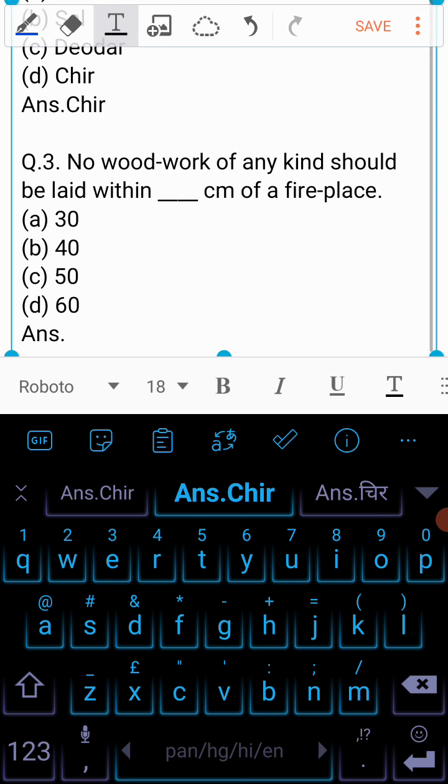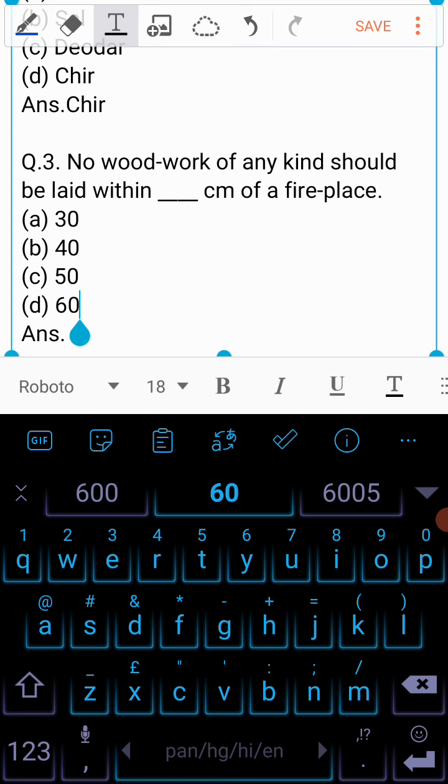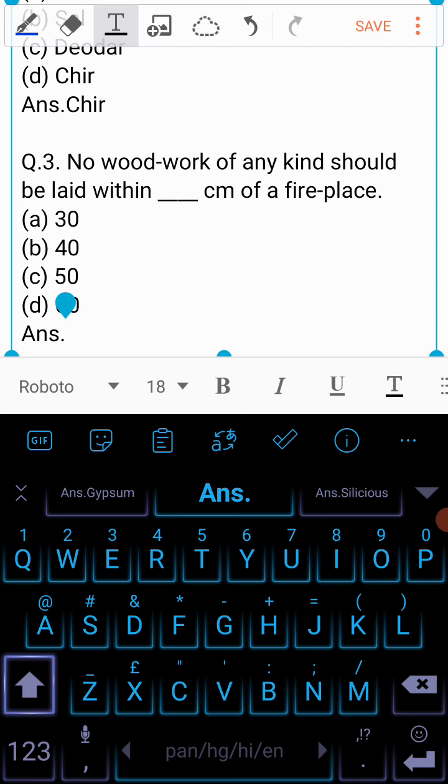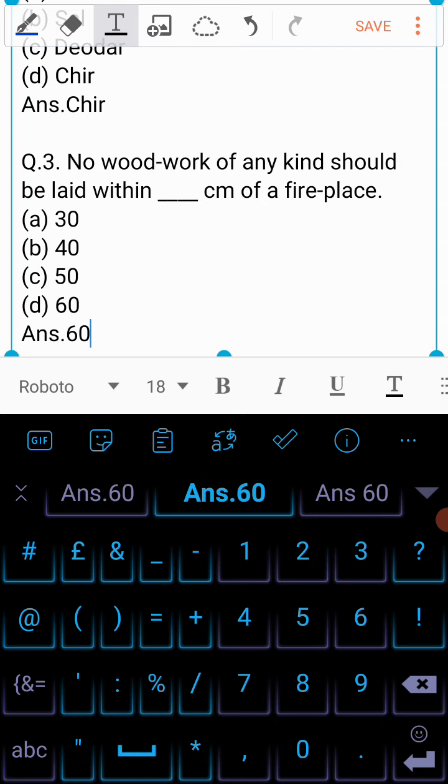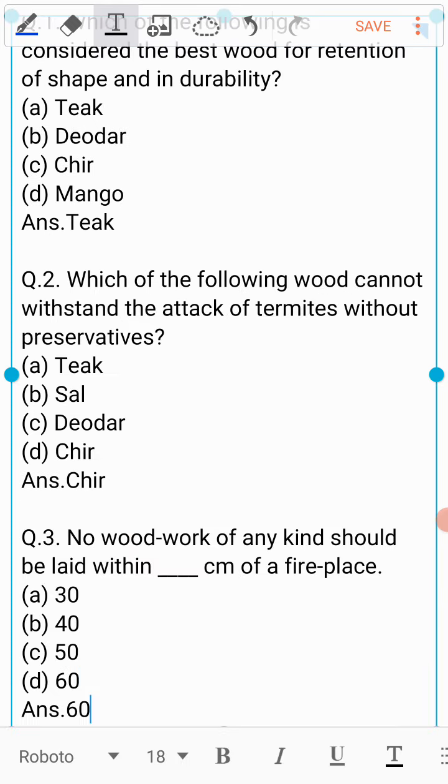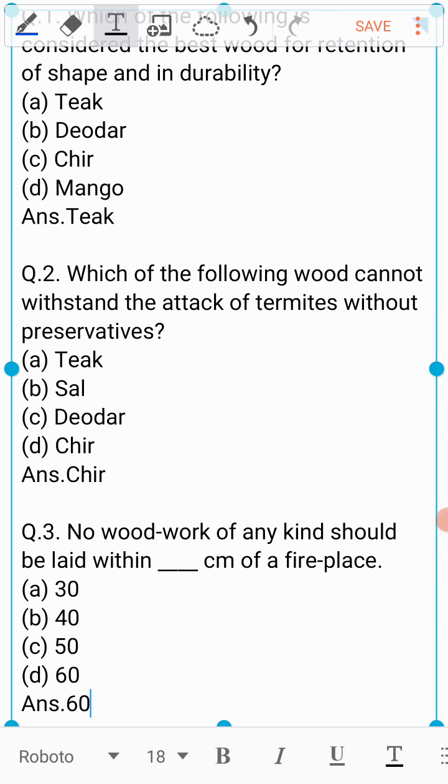Question number 3. No woodwork of any kind should be laid within 10 centimeter of a fireplace. Is it A. 30, B. 40, C. 50, or is it D. 60? And the answer to this question is D. 60 centimeter. So no woodwork should be placed within 60 centimeter of the fireplace.